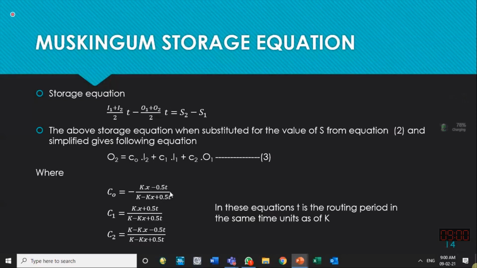If K and X and the time step are known, all these three coefficients can be calculated. K is the travel time from the upstream location to the downstream location.